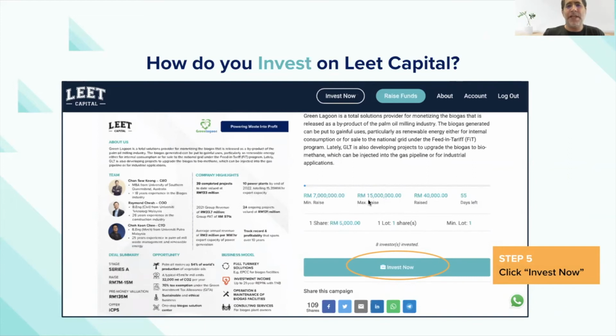So just a quick highlight in terms of what these numbers mean. There's a minimum and a maximum raise for each particular campaign. A company would only be able to receive the funds that you transfer to them if they hit the minimum. If they do not hit the minimum, then that money will be returned to everyone. Exactly what you put in is what you get back. There are no transaction fees that you incur.